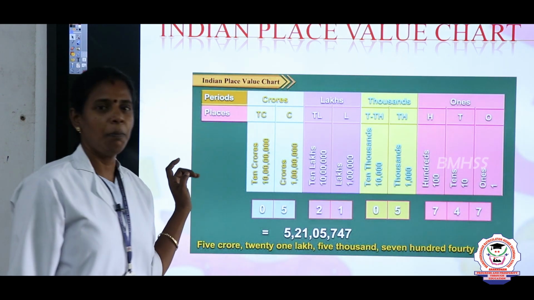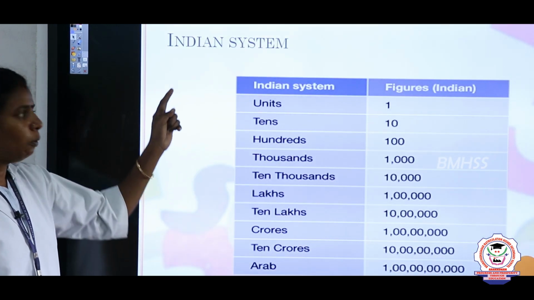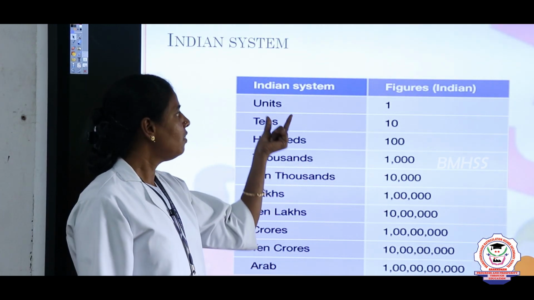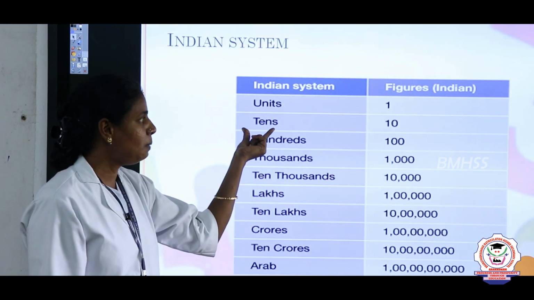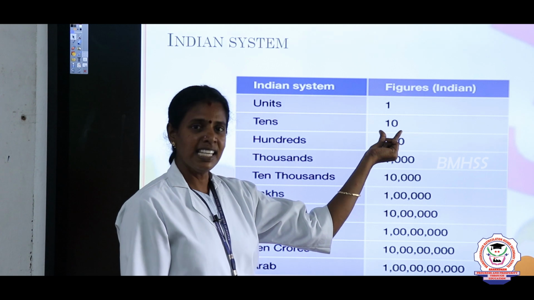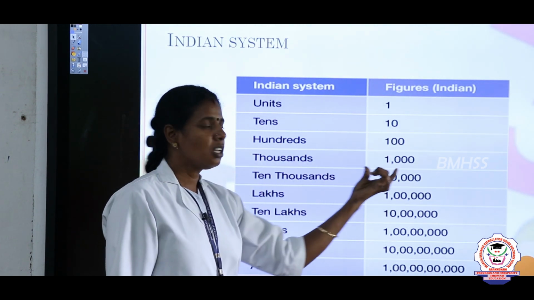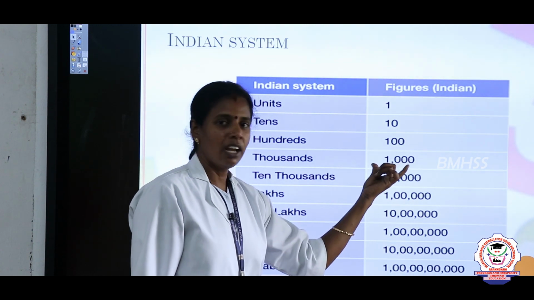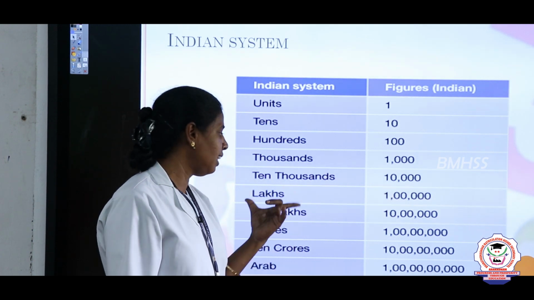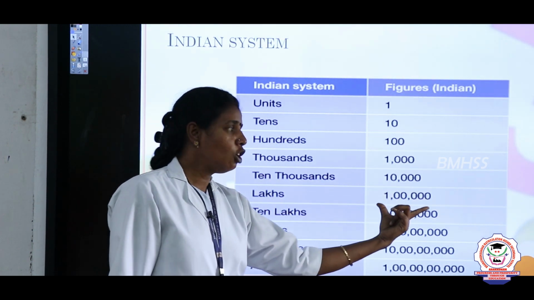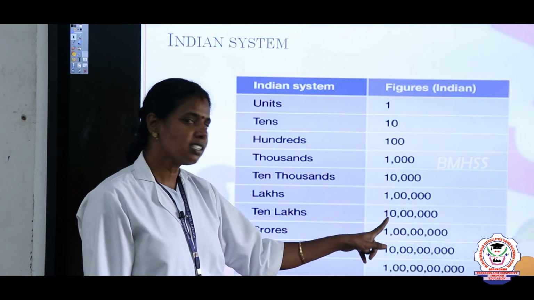5747. Next to the Indian place value chart, we are going to see how many zeros we put in each place value. See, first the ones place. In ones place only one digit will be there, and in tens place, if 1 0 is included, it is tens place. Then in hundreds, 2 zeros. For thousands, 3 zeros. When 3 zeros are included, it is 1000. And then for 10,000, 4 zeros, and then lakhs. So how many zeros for lakhs? 5 zeros. And then 10 lakh, 6 zeros.